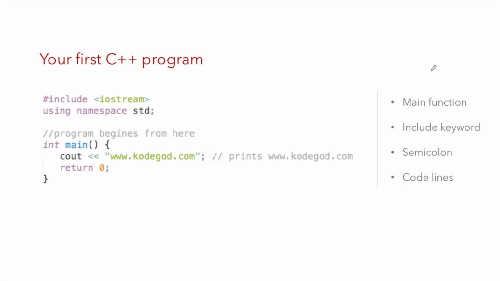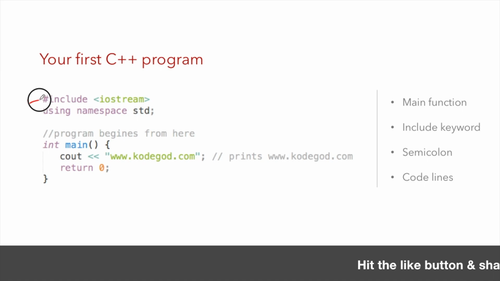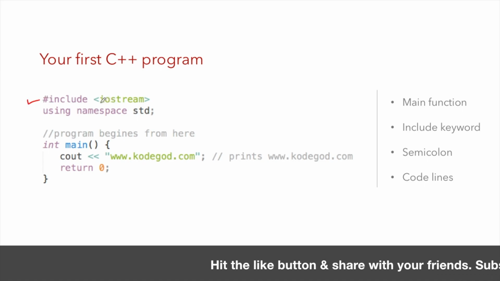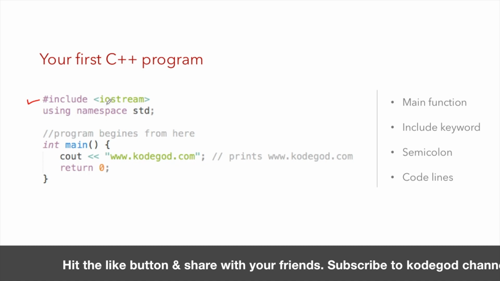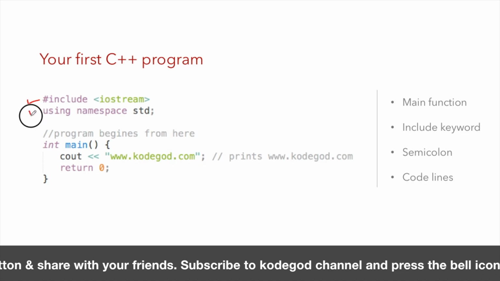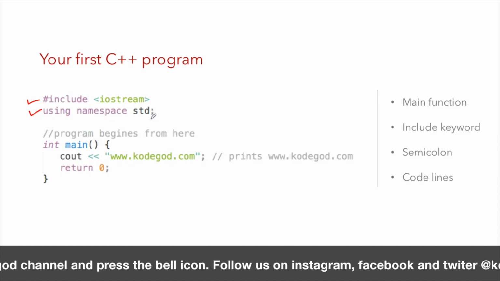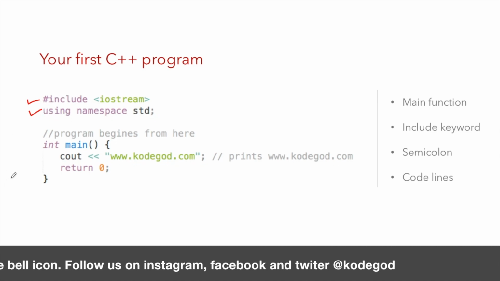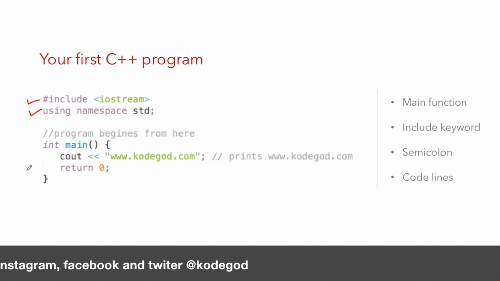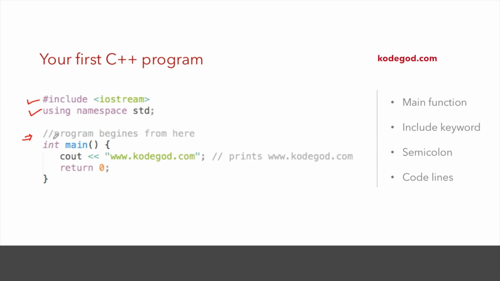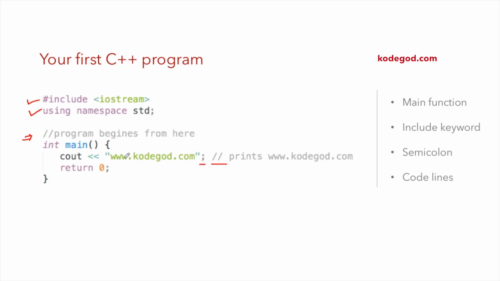So here is your first C++ program. #include <iostream> is the header file that we require in our C++ programs. Again, using namespace std could be optional on the Turbo C compiler. These lines are required basically to perform input-output operations and execution of your program. These double slash lines are nothing but comments. Similarly, this line is a comment. As we all know, a semicolon separates all the instructions. So these are two semicolons.